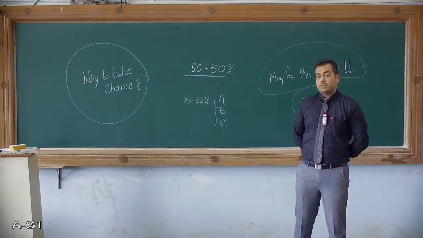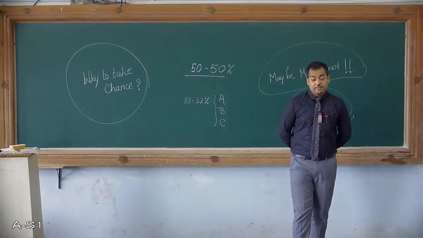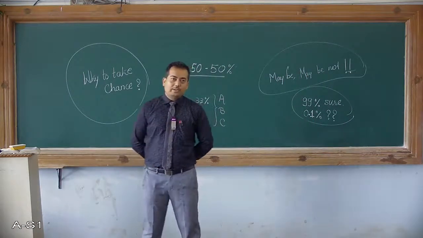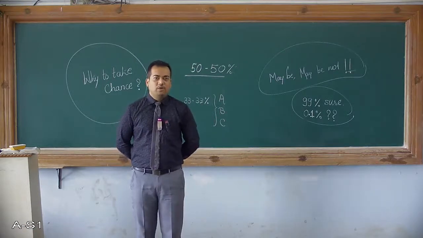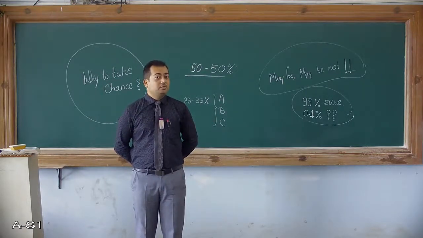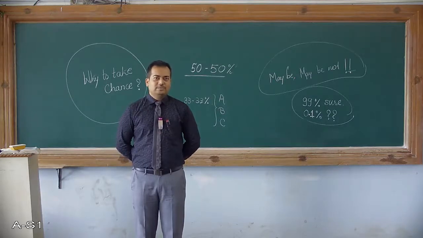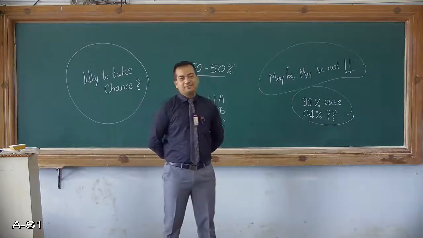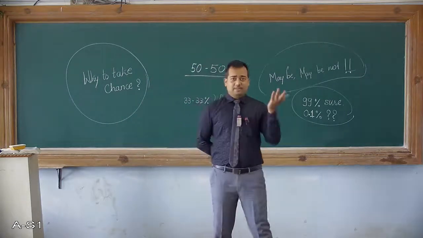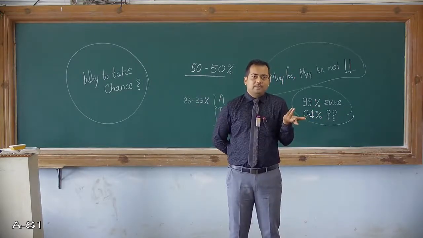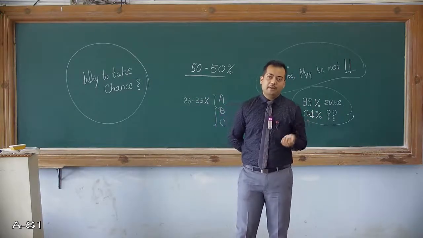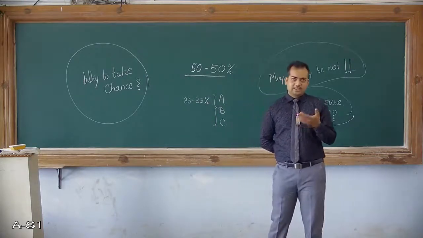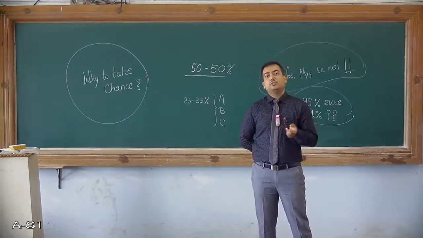Okay, so now suppose the team is of 10 members and only one of them has to give the exam. Now in that case, you may have one of your friends, or it can be you yourself, who would say, it's okay, I can take a chance, I'm not going to study. I'm not going to prepare for the presentation because one of the 10 persons is going to write the exam, the other 9 will prepare, so it's okay if I don't prepare. So someone is ready to take a chance, though he or she may get selected, and not to prepare.